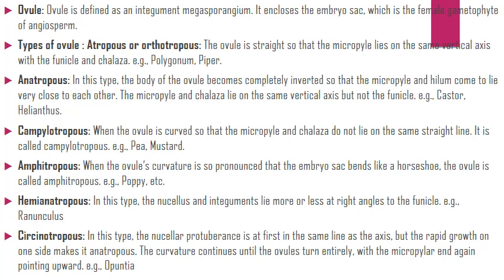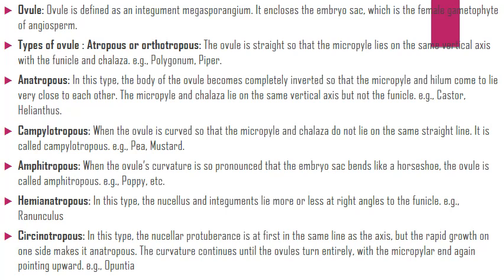Polygonum, piper. Anatropous: in this type, the body of the ovule becomes completely inverted so that the micropyle and hilum come to lie very close to each other. The micropyle and chalaza lie on the same vertical axis but not the funicle, as in castor and helianthus.